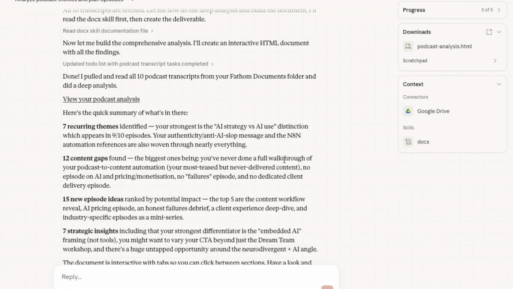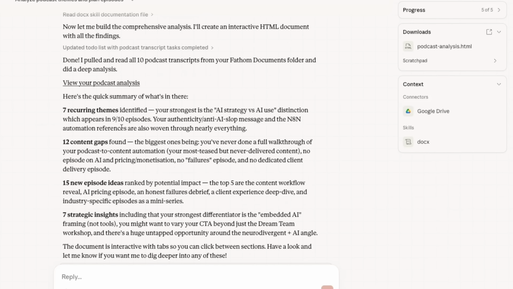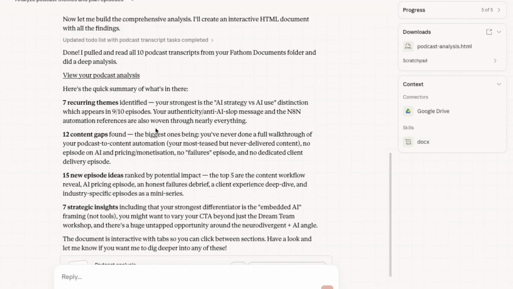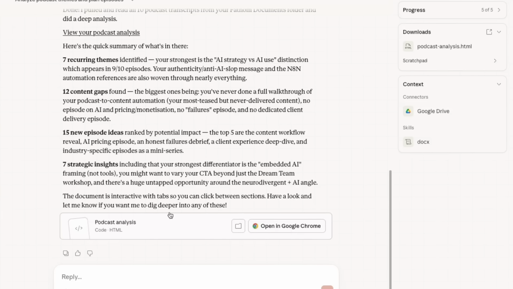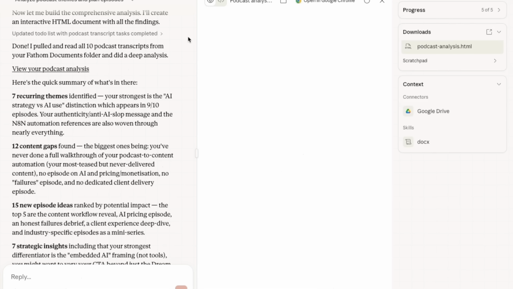All right. So it's done its thing. That probably took about 5 minutes. It's identified 7 recurring themes, 12 content gaps, which is probably one of the most useful things for me, 15 new episode ideas, and 7 strategic insights. And it's also created this HTML dashboard. So let's open this up.